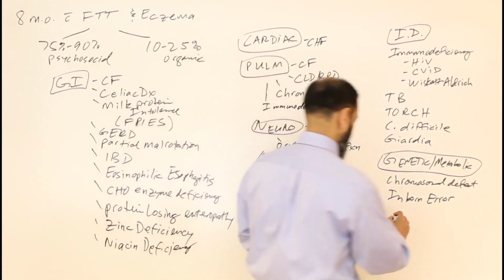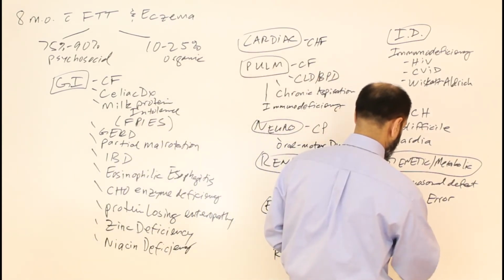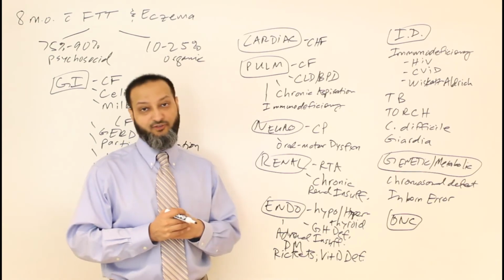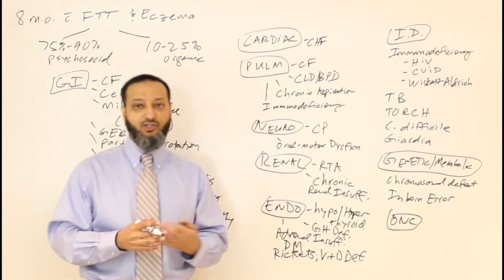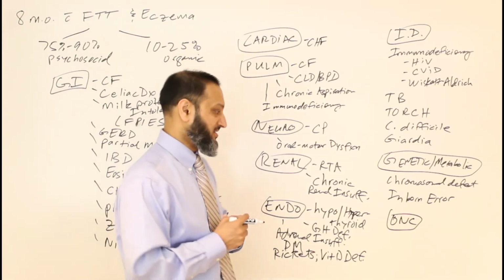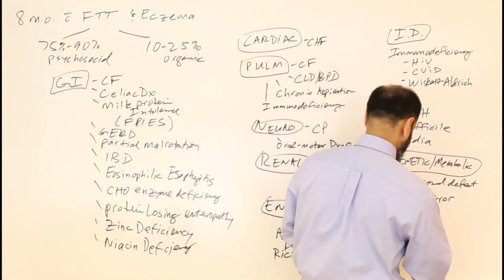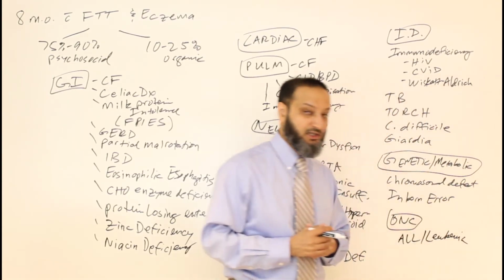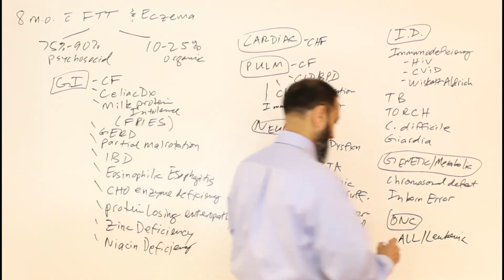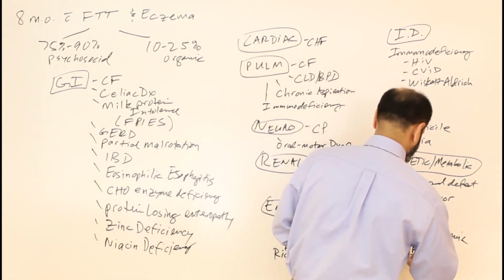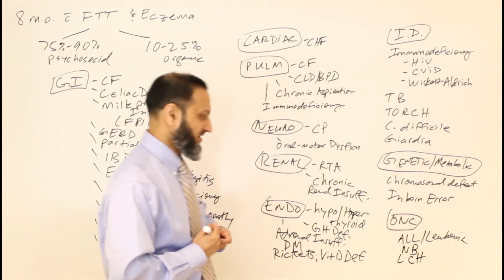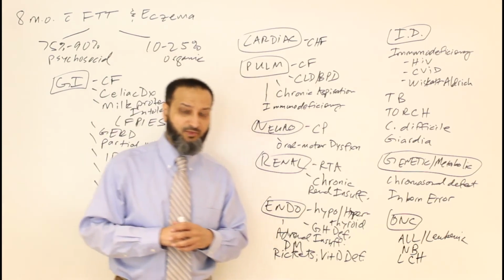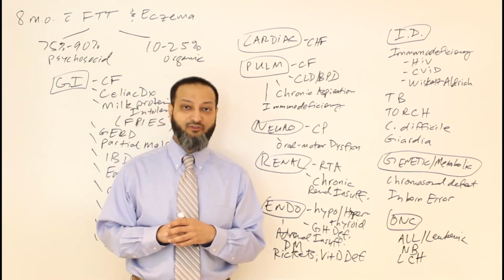Then the last category that we'll talk about is going to be oncology or malignancy. In this category, many malignancies will give you poor weight gain and failure to thrive because they have decreased appetite, they'll have fevers and fatigue. So a lot of malignancies can do that. And obviously the most common ones in kids include ALL and other forms of leukemia. That can give you poor weight gain, failure to thrive, and then neuroblastoma is always a consideration, and Langerhans cell histiocytosis is another consideration as well. So these are some of the common oncology and malignancy considerations in a child coming in with failure to thrive.